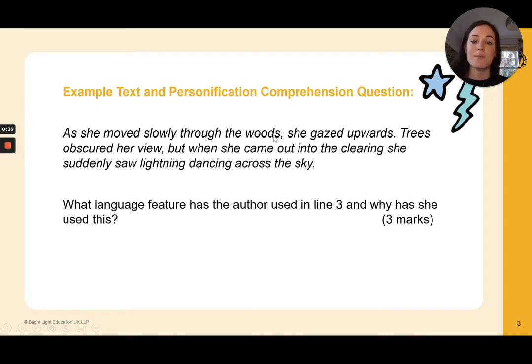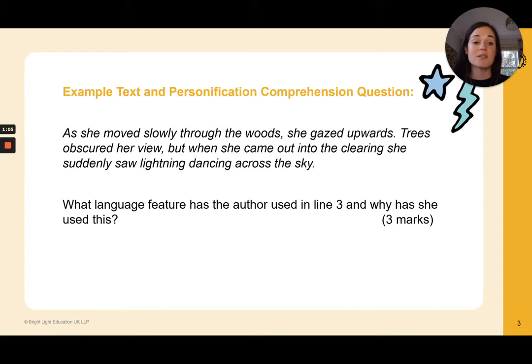Now, I've got an example question here with a little short piece of text. The text reads, "As she moved slowly through the woods, she gazed upwards. Trees obscured her view, but when she came out into the clearing, she suddenly saw lightning dancing across the sky." So the question in this comprehension paper is, what language feature has the author used in line 3 and why has she used this? And it's worth 3 marks.